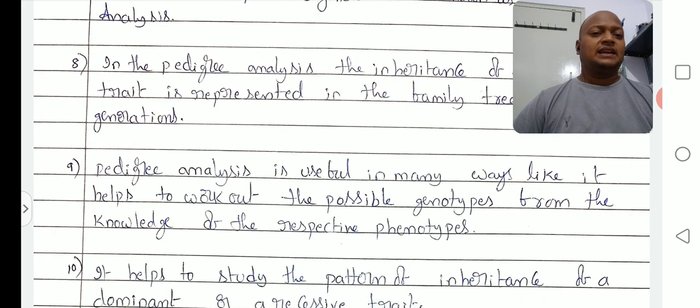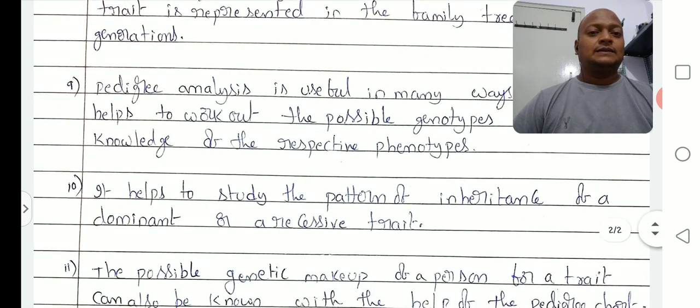Next, the ninth point: pedigree analysis is useful in many ways. It helps to work out the possible genotypes from the knowledge of the respective phenotypes. How many possible genotypes are formed by the respective phenotypes should be examined and explained by pedigree analysis.